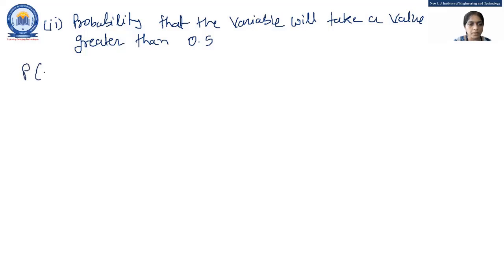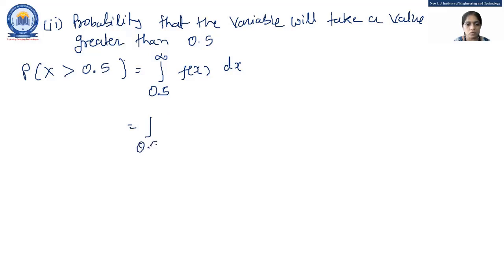So probability of x greater than 0.5 is the integration from 0.5 to infinity of f of x dx. And as per the given data, the value of f of x for the positive value is 2 times e raised to minus 2x, right? So here, 2 times e raised to minus 2x dx.